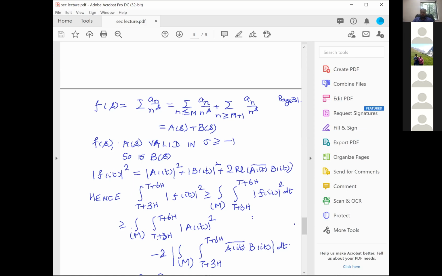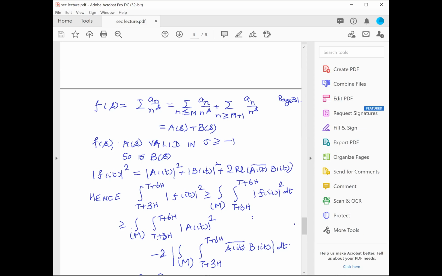First of all, there is a standard method in analytic number theory. Whenever you have an integral of some function and you don't have an idea about that function on the line sigma equal to 0, on that line, you don't have an idea.